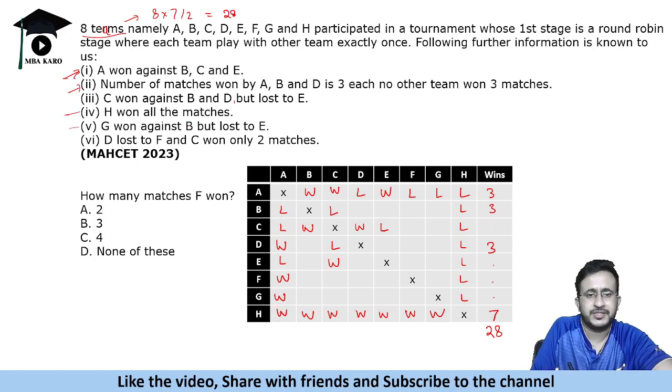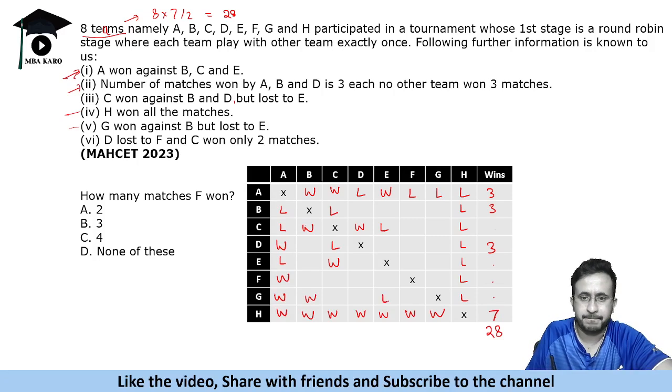G won against B but lost to E. So G won against B and lost to E. नहीं, G won against B, so B will lose to G and G lost to E, so that means E will win against G.